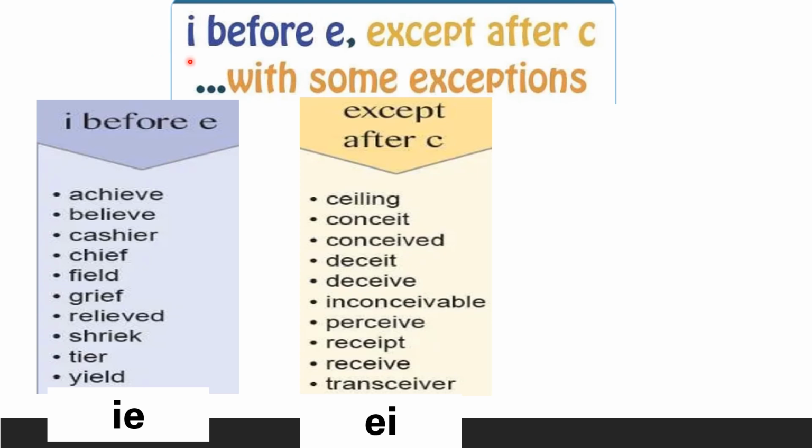Now, let's say the rhyme one more time. I before E except after C. Repeat. I before E except after C. Look here. The first column is about I before E. That is words with IE. There is no C here at all. Yes, can you see there is no C before IE for all these words.